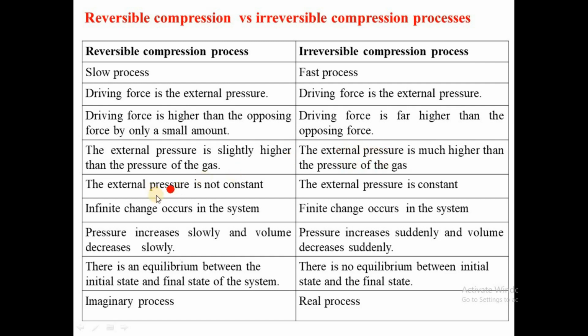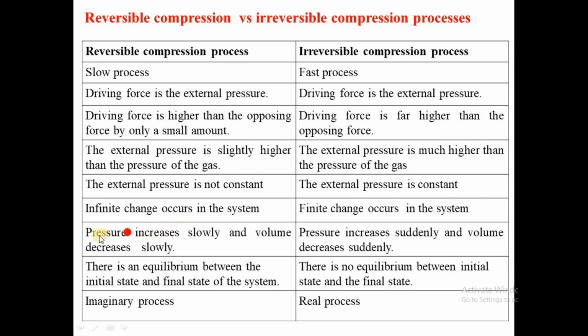Here again we have seen that external pressure is not constant. Here external pressure is constant. We have infinitesimal change in the system. Here we have finite change in the system. Remember, we have seen that reversible is a slow process. When you are doing compression, you are increasing the pressure and decreasing the volume.